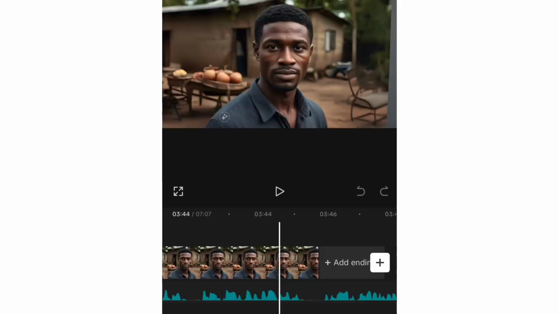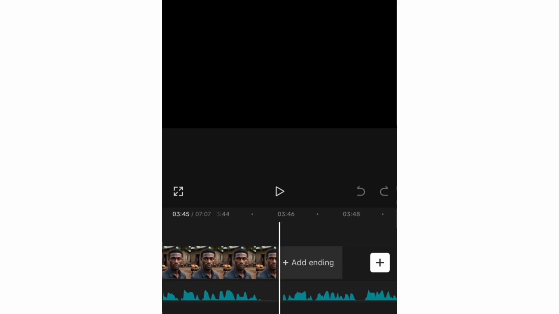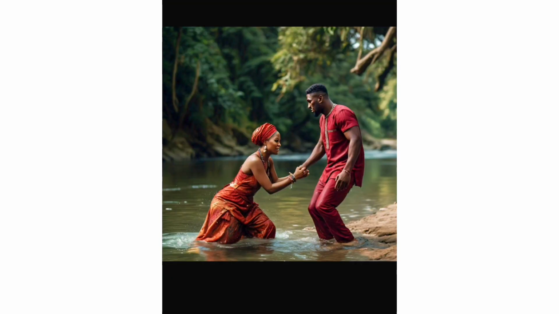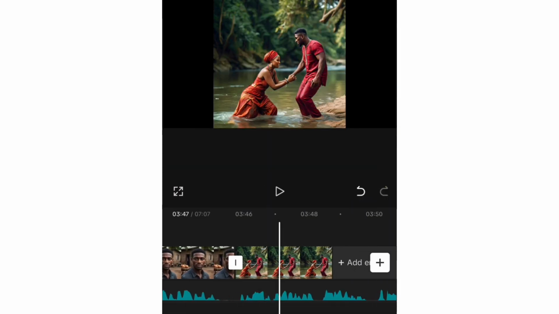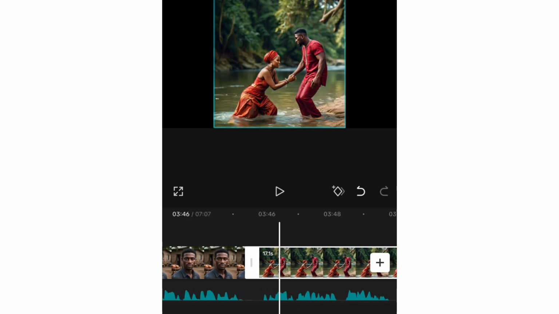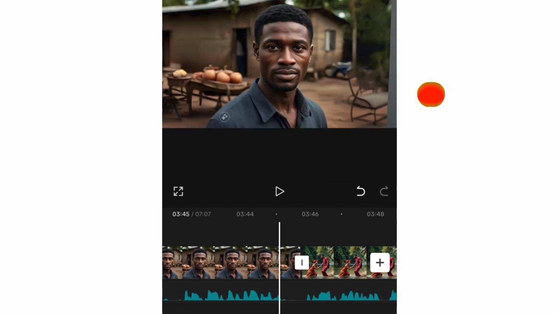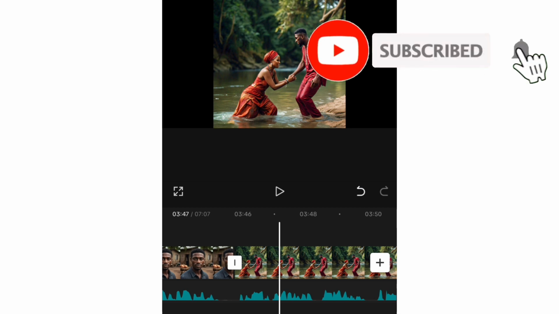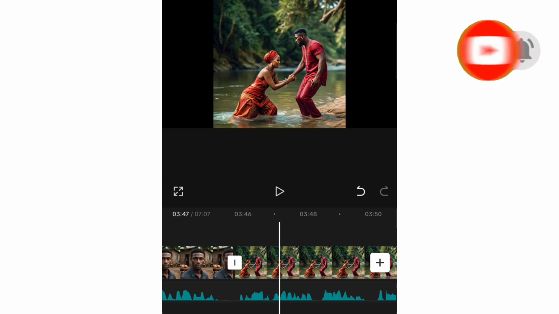Okay. So this is another method by which you can add your images, and it's even easier than the first method I taught you. So you can click on this white add button or add this image and click on add. So the next thing I want to do is tap on this image and extend it for a very long duration. Okay, once you extend it like that, the next thing you want to do is check the place where that audio ends, where that image is supposed to end, and just cut the excess off.